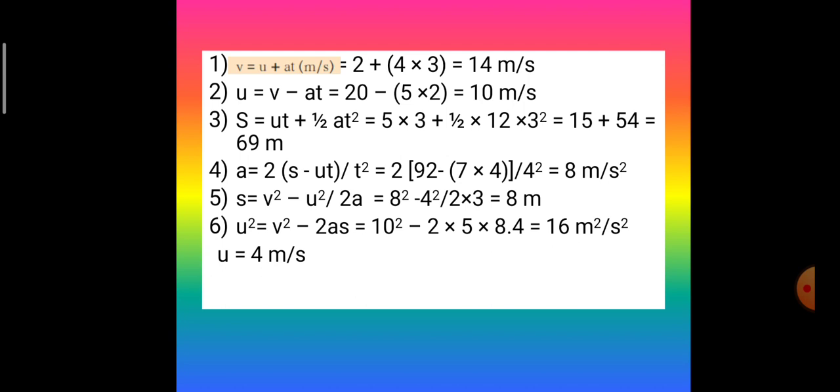Now this is the value of u square, so 16 meter square per second square. But you are supposed to find out the value of u. So you will have to find out the square root of u square. And square root of 16 is 4. So the value of u is 4 meter per second.